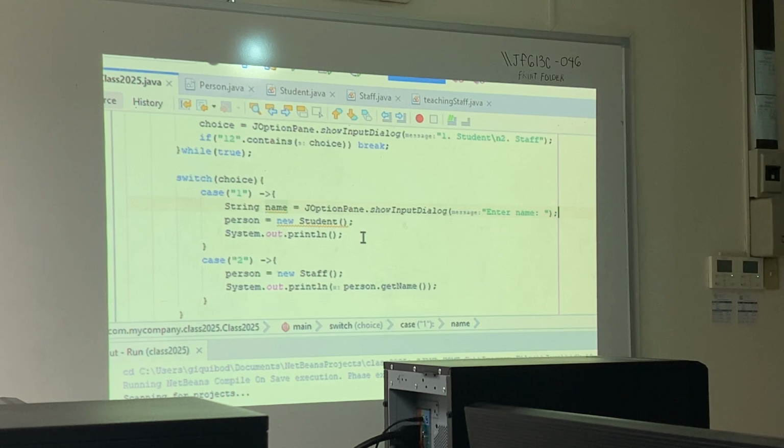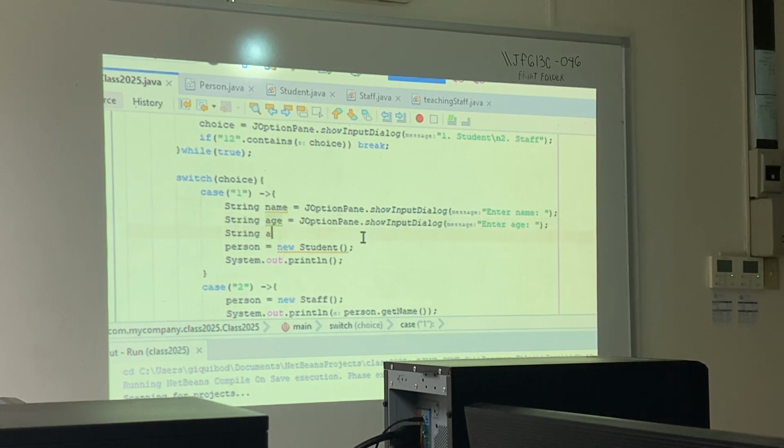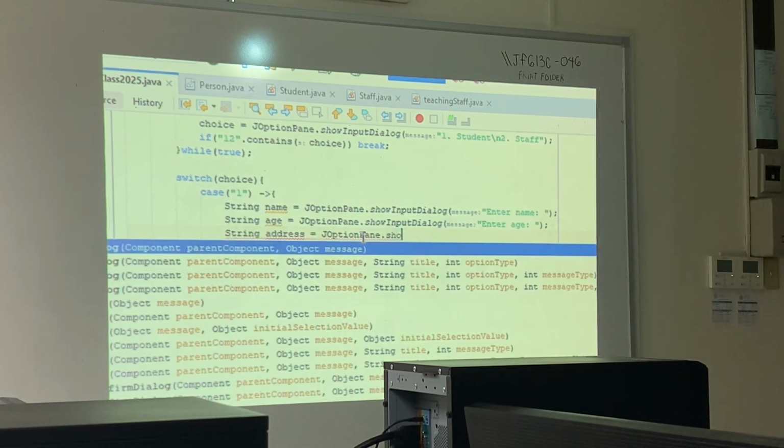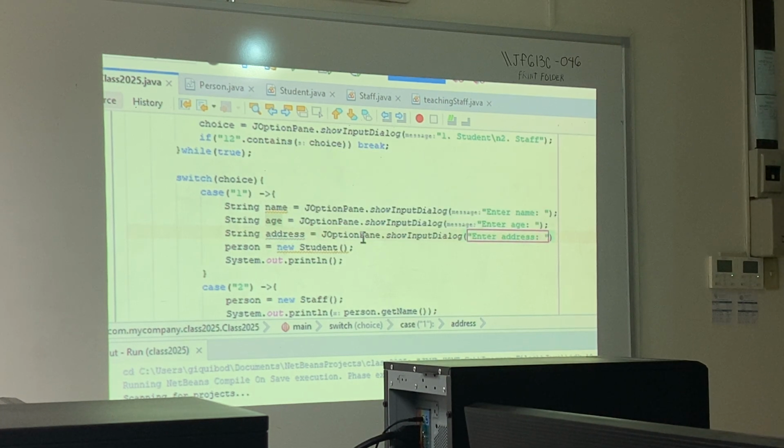And of course we will have String age and address. Okay, so enter age here. And then finally, String address, JOptionPane show, enter address.